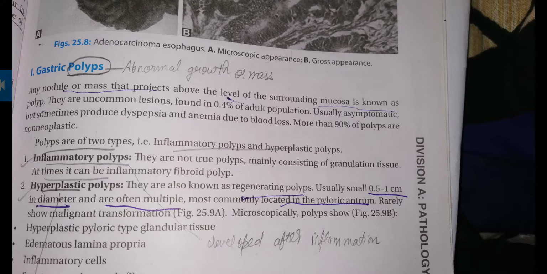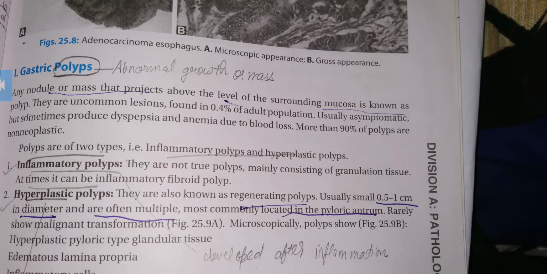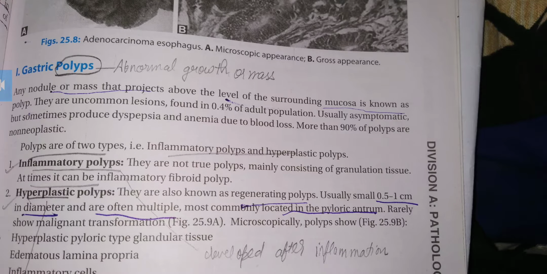Let's see what it is. Gastric polyps. Polyp is an abnormal growth or mass. Any nodule or mass that projects above the level of the surrounding mucosa is known as a polyp. They are uncommon lesions, found in 0.4% of adult population. Usually asymptomatic, but sometimes produce dyspepsia and anemia due to